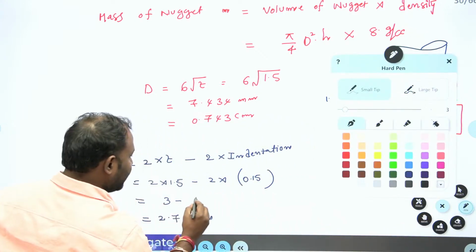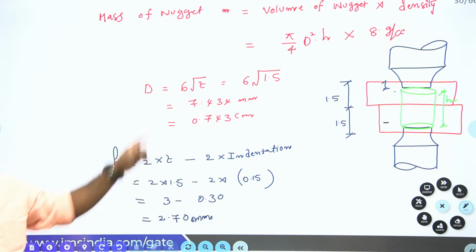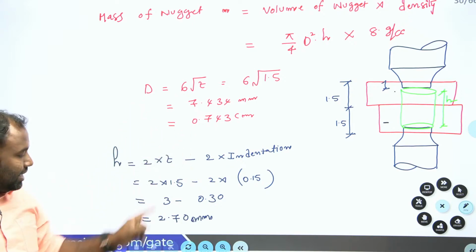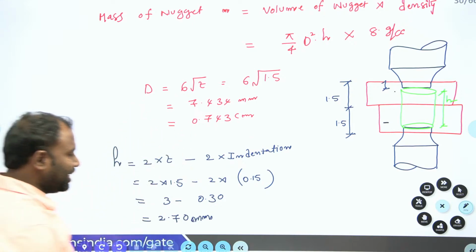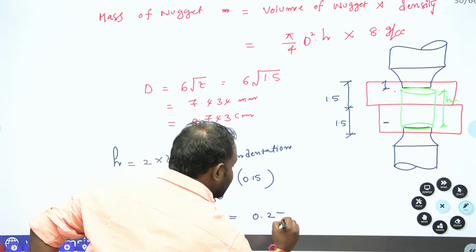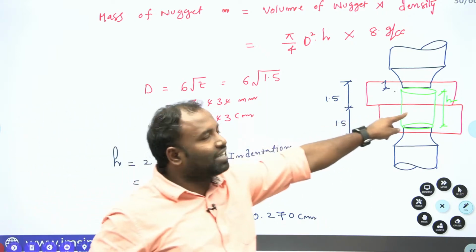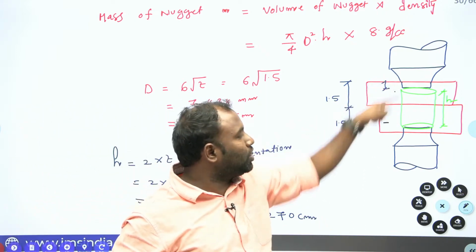Right. Now here it is 0.30. So now here D we have taken in centimeter. That is the reason why you take this also in centimeter. That is equal to 0.270 centimeter. Okay. Now we got the dimensions of the cylindrical nugget, which is formed in between the two electrodes.